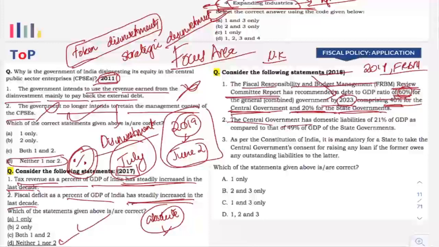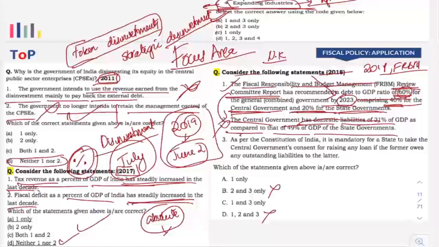Now the second one: the central government has domestic liability of 21% of GDP compared to that of 49% of state government. Now this is contradictory, right? There is no statement consistency, because if this statement is right, this will definitely be wrong. So you can search for options where 2 is there and eliminate them. It is opposite, right? It will always be opposite because the level of debt of the central government will be higher than that of the state governments.